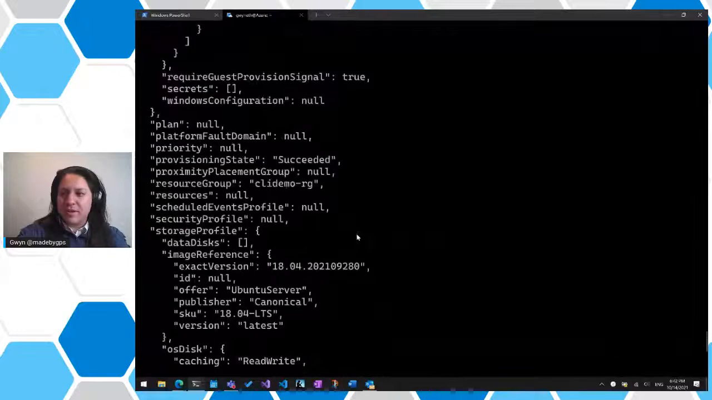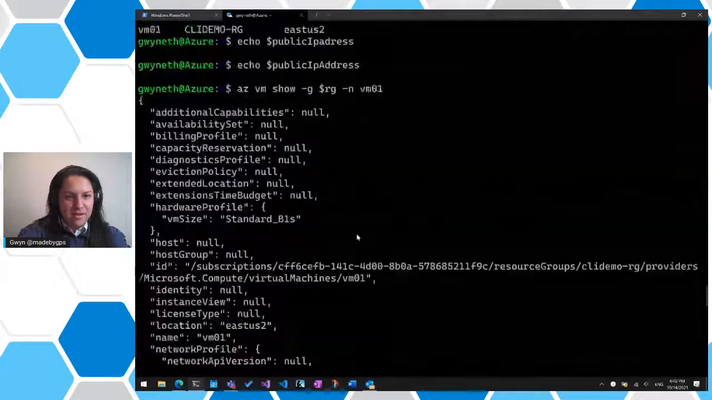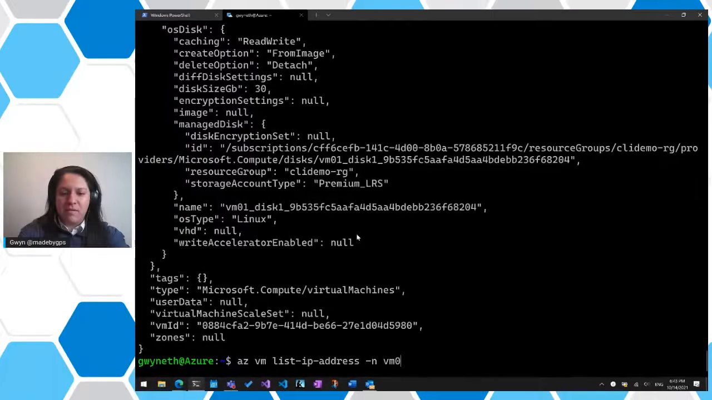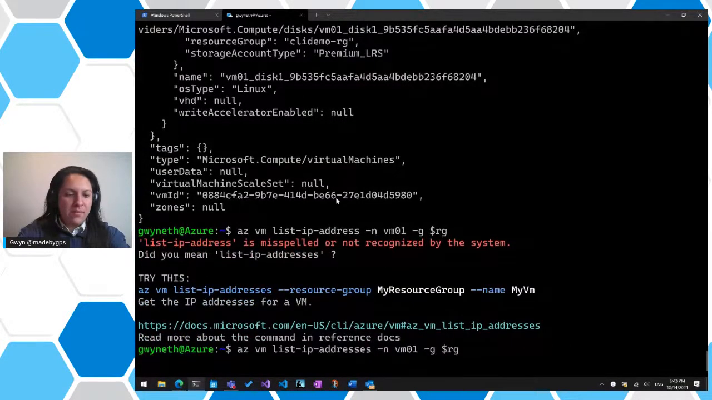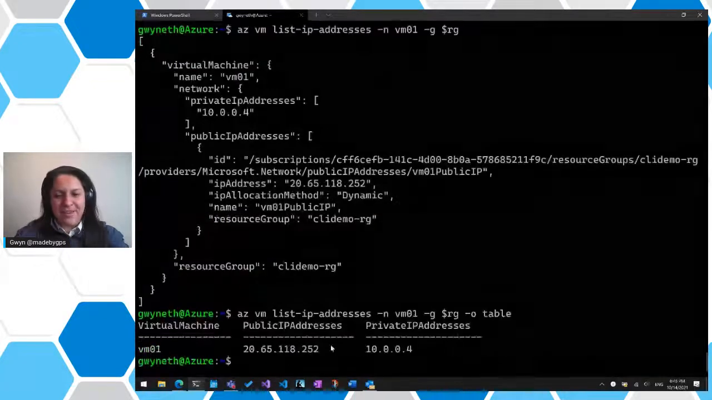If we scroll up here, we should have the IP addresses up here. No, you know what? There's actually another command that we could use. az vm list-ip-addresses of the VM01, and resource group. Let's see the IP addresses here. Output table that I always forget to add. Here we go. Okay, here's our public IP address.